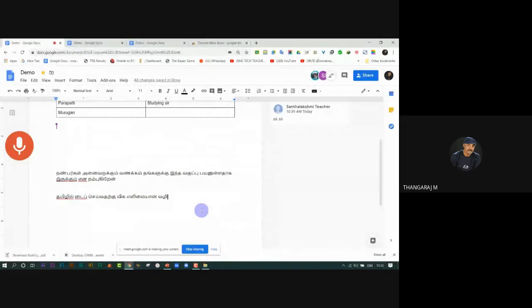So you may not type it, you may speak and it types in any language. That means your own language, your regional language. This is the way to type in a regional language.